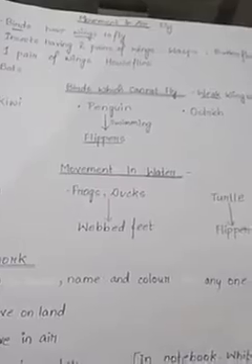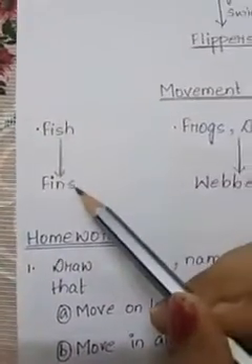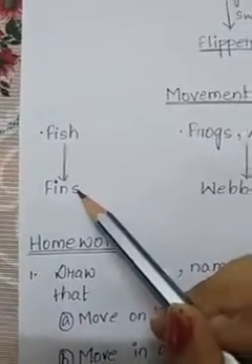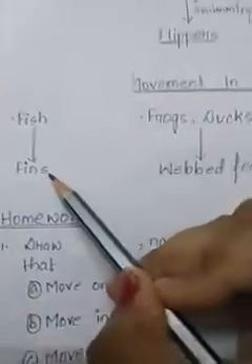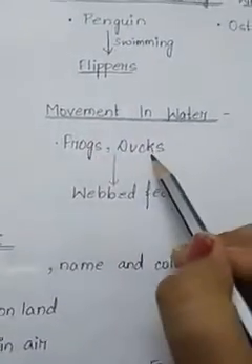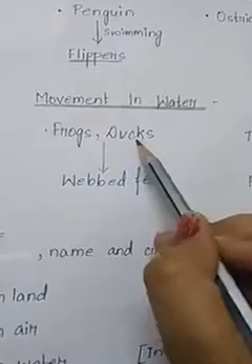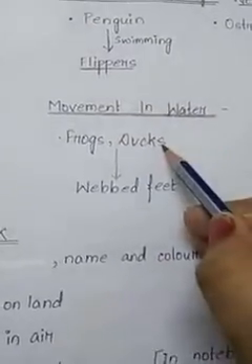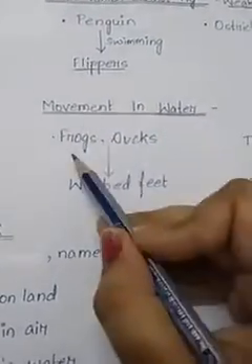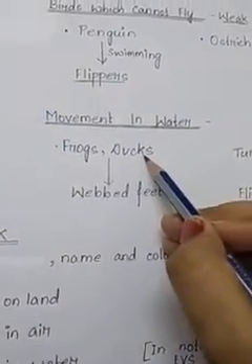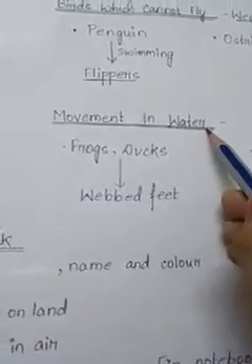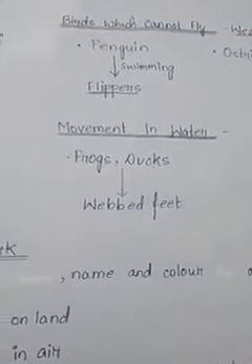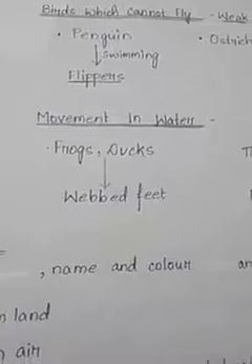So fish, they have special organs which help them to live in water and they can swim. The fish swim in water with the help of their fins. Frogs and ducks. These two animals जो land पे भी रहते हैं, water में भी रहते हैं. Frogs and ducks, those animals live on land also, even in water. But how do they swim in water?